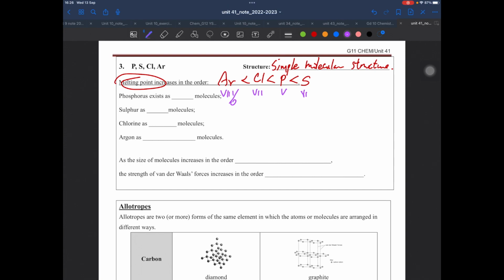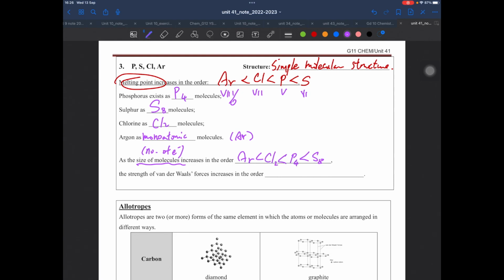For phosphorus, the molecule exists as P4. Sulfur exists as S8, meaning 8 atoms build a molecule. Chlorine we are familiar with. And argon is monoatomic. So we can expect the size of the molecule, or more precisely the number of electrons, to increase with this idea.